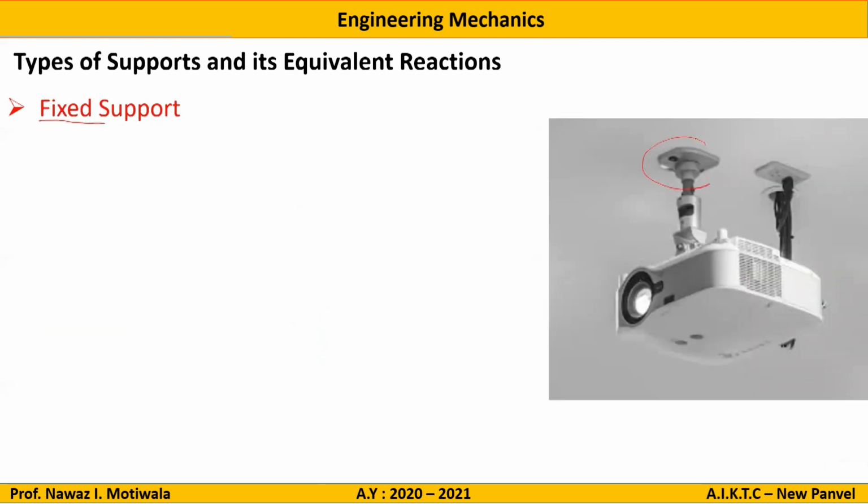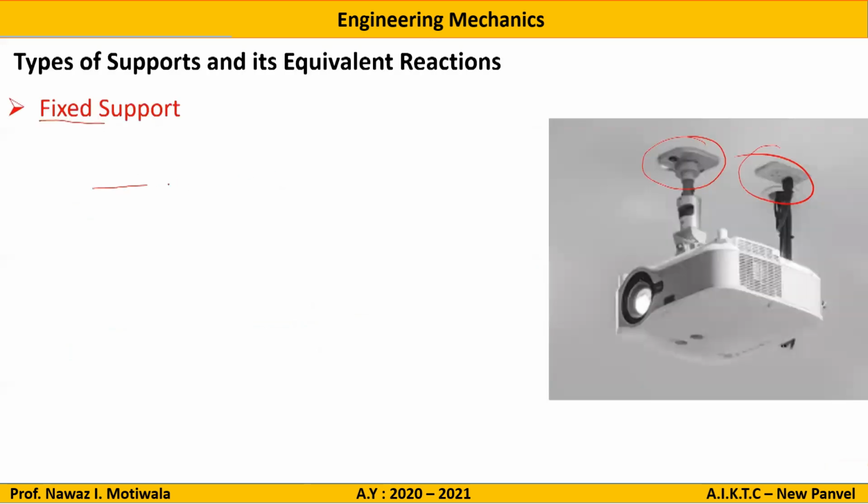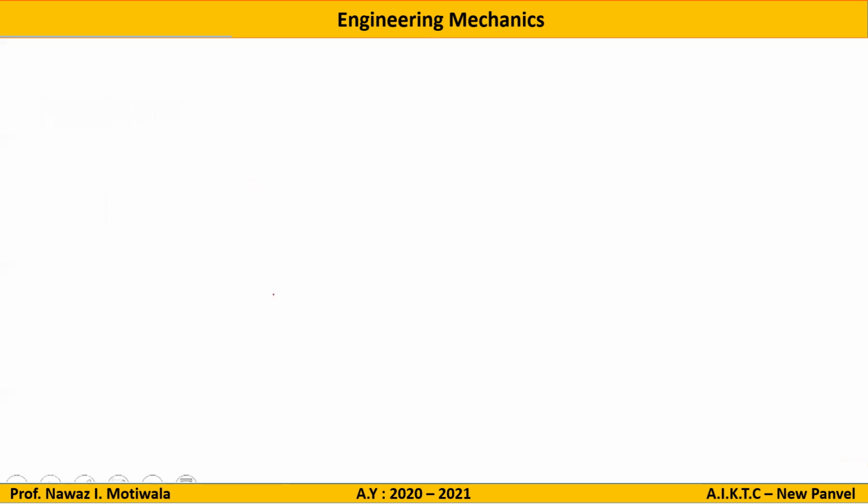Next type of support is a fixed support. Now you can see that this projectile is fixed in the wall or the ceiling. It cannot move either in X or in Y, nor can it rotate about any point. So if I make the line diagram for this, this projector is fixed at both the ends. So the fixed support will be replaced by three reactions: horizontal, vertical, as well as the moment, because it cannot move or rotate in any direction. Similarly, here also it is a fixed support, so it will be replaced by three reactions.